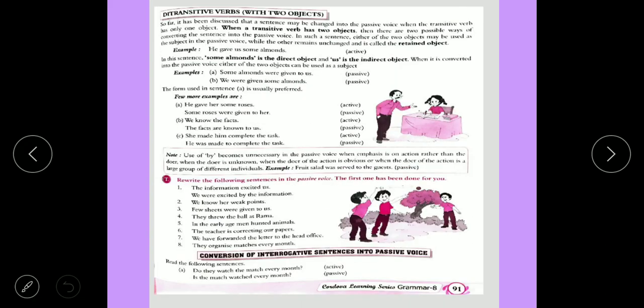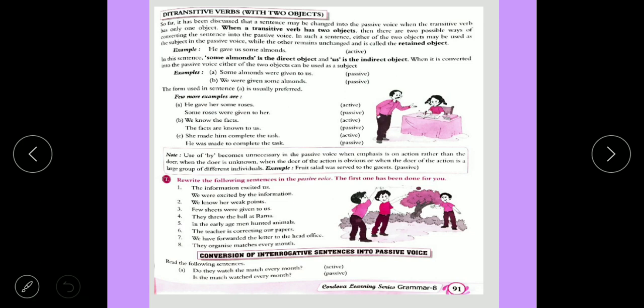Ditransitive verb with two objects. So far it has been discussed that a sentence may be changed into passive voice when the transitive verb has only one object. When a transitive verb has two objects, there are two possible ways of converting the sentence into the passive voice. In such a sentence, either of the two objects may be used as the subject.